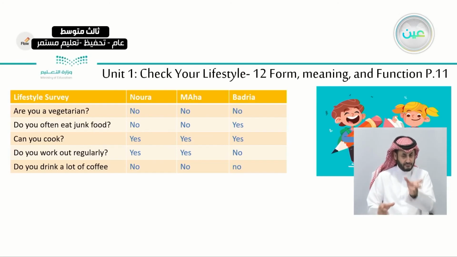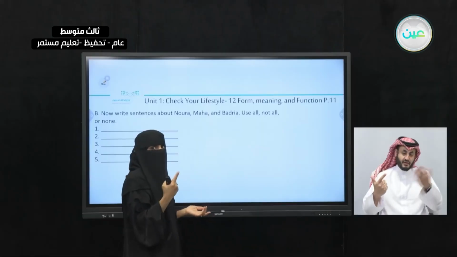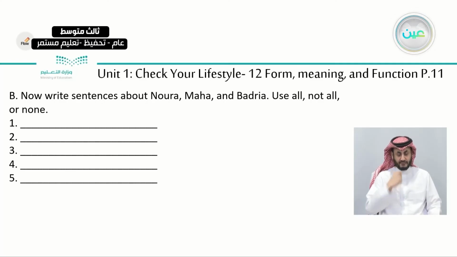So write sentences, but here when they are three and more, do we use both or neither? No, we use all or none. We use all, or we can say not all the girls, because we have an exception. Not all the girls, or we can say none of them. It's negative for all of them, okay?